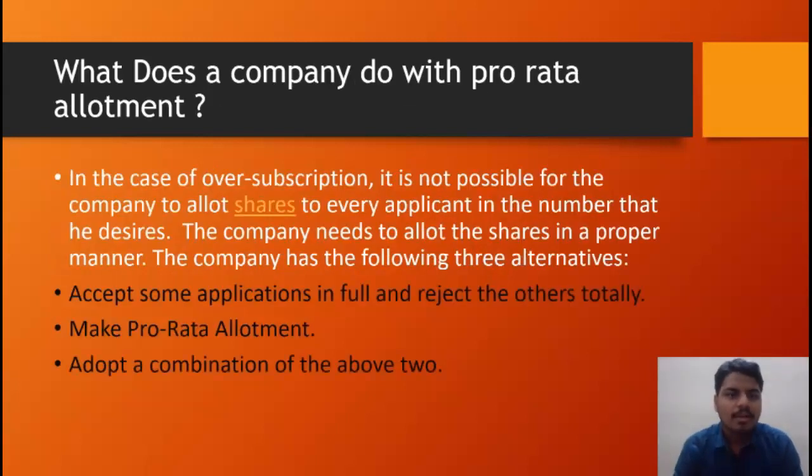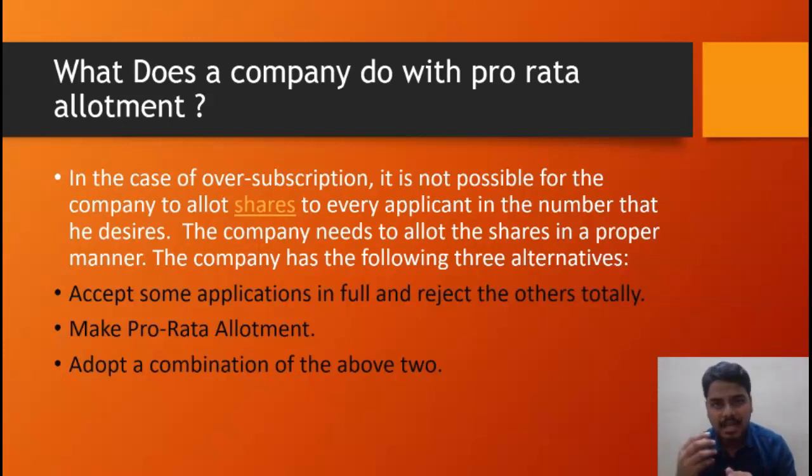Okay. Next one, what does the company do with pro rata allotment? In the case of oversubscription, it is not possible for the company to allot shares to every applicant in the number that he decides. When a company gets oversubscription, it is not possible to allot all the shares to every applicant.